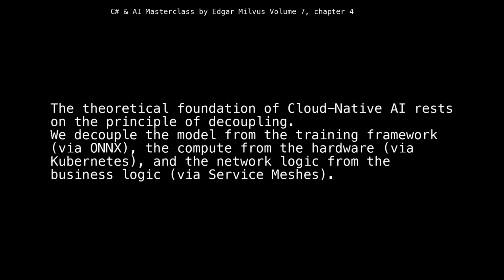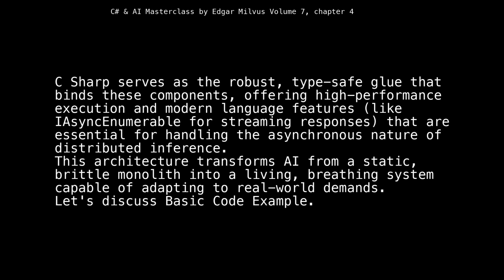Now, let's explore the conclusion. The theoretical foundation of cloud-native AI rests on the principle of decoupling. We decouple the model from the training framework, via ONNX, the compute from the hardware, via Kubernetes, and the network logic from the business logic, via service meshes. C# serves as the robust, type-safe glue that binds these components, offering high-performance execution and modern language features, like IAsyncEnumerable for streaming responses, that are essential for handling the asynchronous nature of distributed inference. This architecture transforms AI from a static, brittle monolith into a living, breathing system capable of adapting to real-world demands.